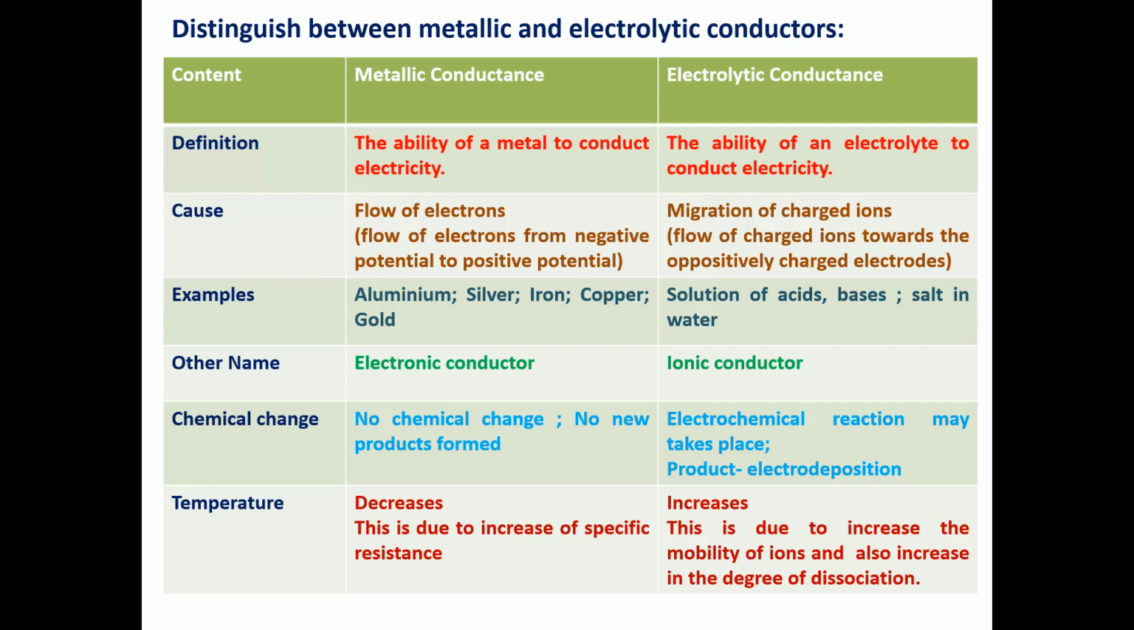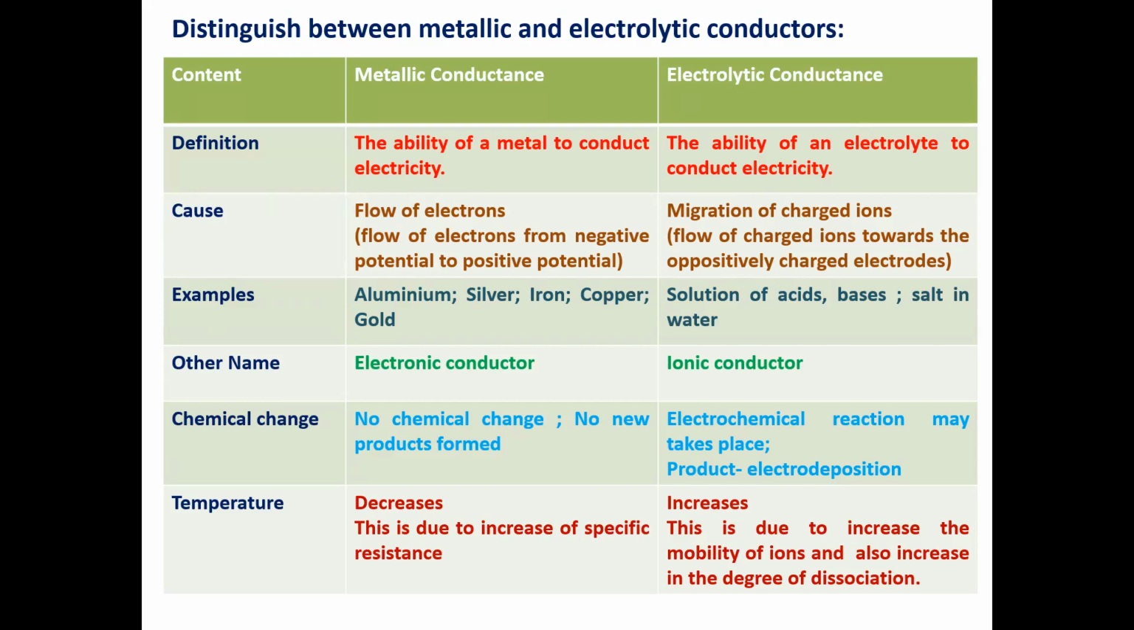What is the primary cause of conductance for a metallic conductor? Here, flow of electrons takes place, from generally negative potential to positive potential, or higher negative potential to lower negative potential. In the case of electrolytic conductance, migration of charged ions takes place. That is, flow of charged ions towards the oppositely charged electrodes. Right?